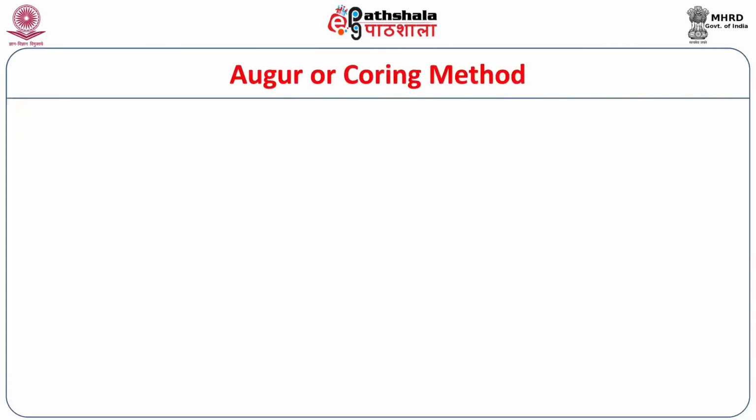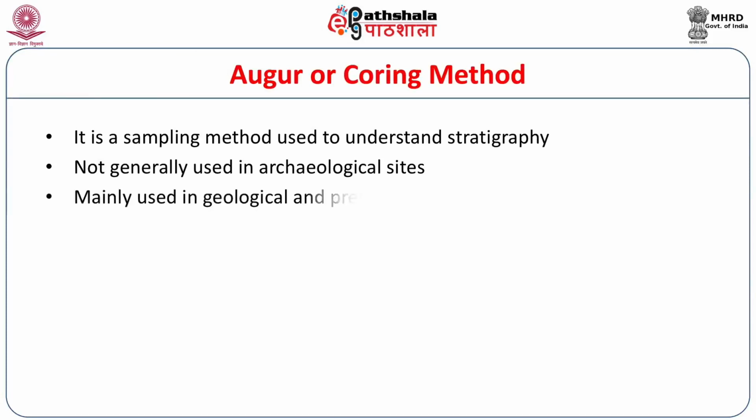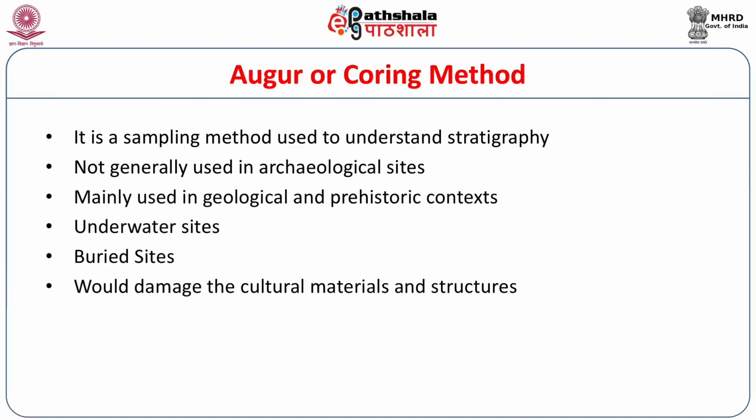Now let's look into the auger or coring method. It is a very simple sampling method used to understand the site stratigraphy. It is not generally used in archaeological sites. It's mainly used in geological and prehistoric contexts and underwater sites or buried sites, because excavating using a core or an auger would damage the cultural material and structures, but it can be used if it is inevitable, where we have no other option. We can very rarely use it in a smaller context.